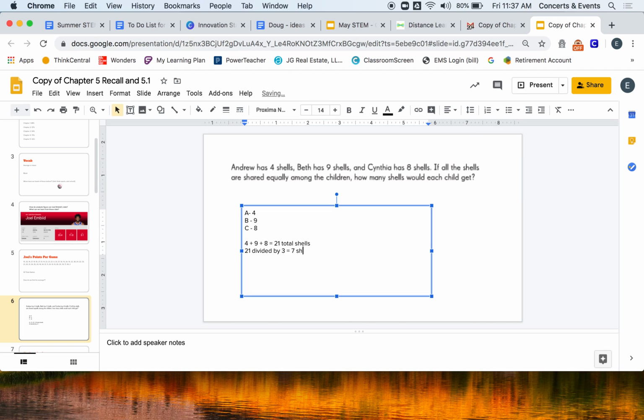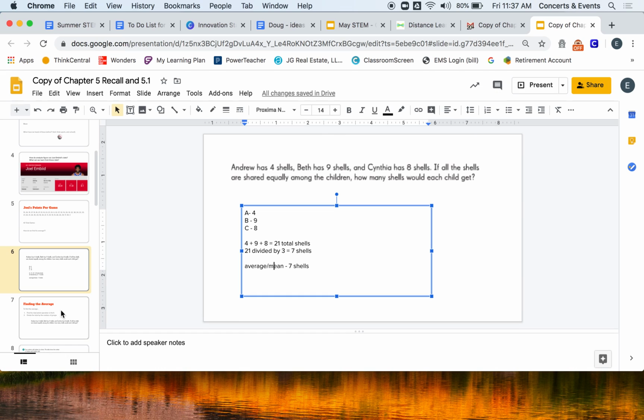I'm hoping that's a math fact, and we know that that's 7. So that means the average, or the mean, is that everyone found about 7 shells. Again, nobody actually found 7 shells. It just means that on average, that day each of them found 7 shells. Obviously somebody found less and somebody found more, but this is just their average. The average should fall somewhere in the middle of all of what they found.